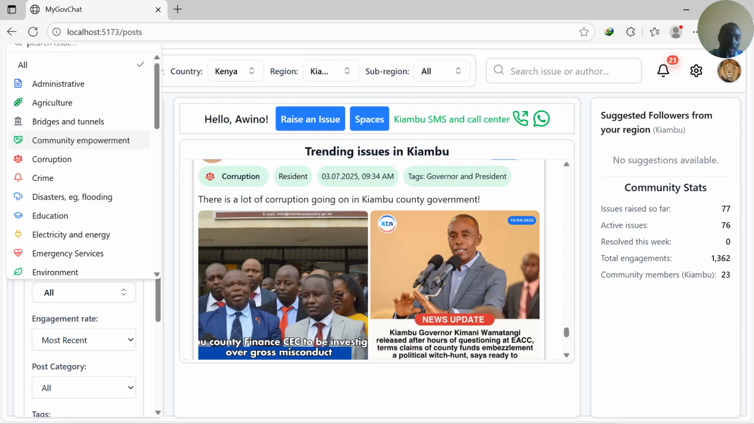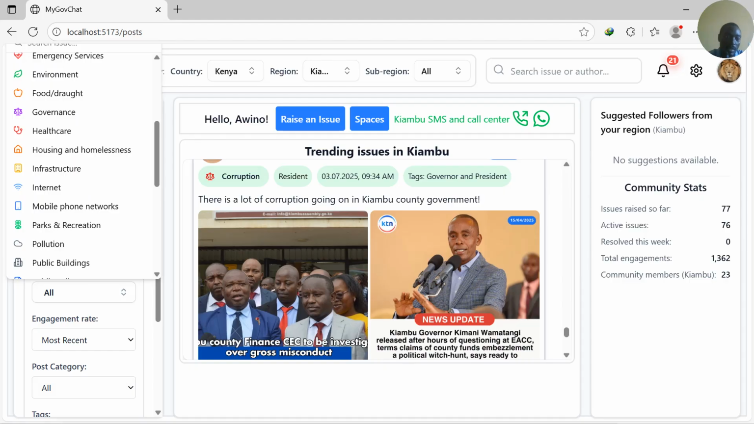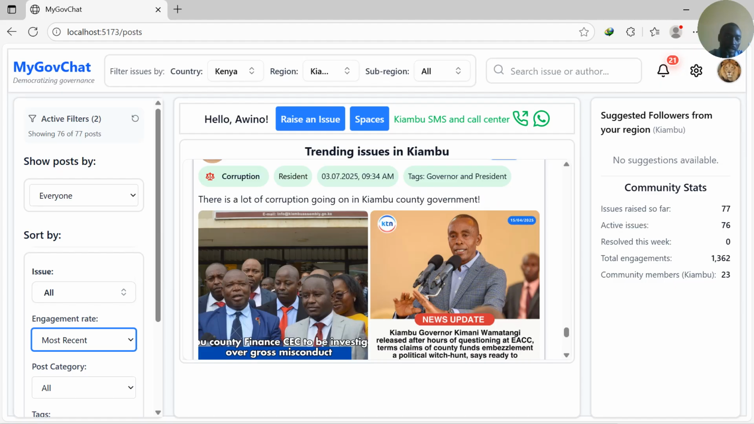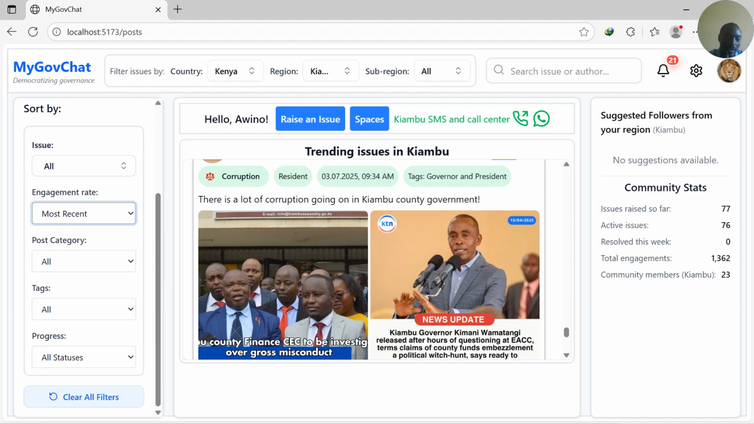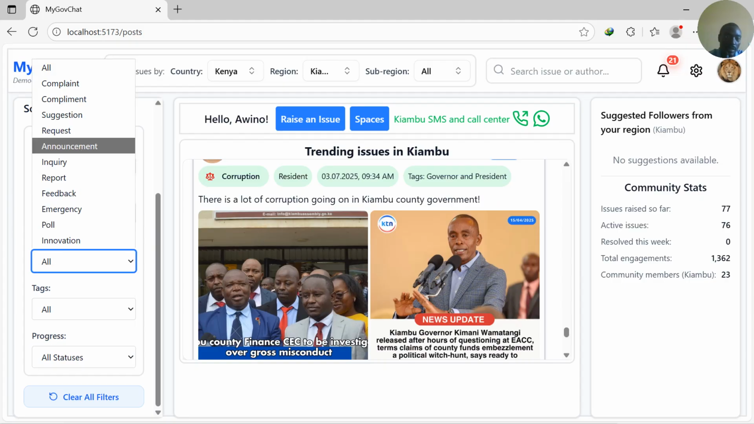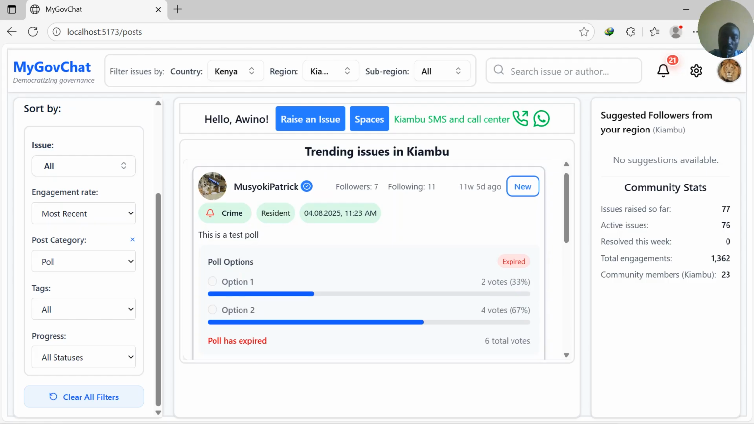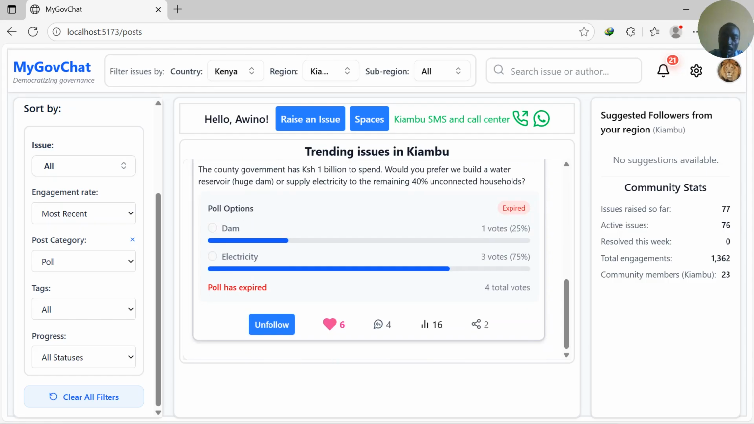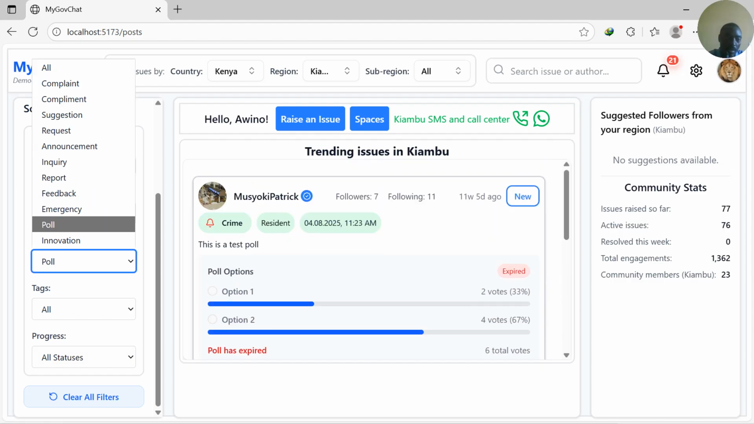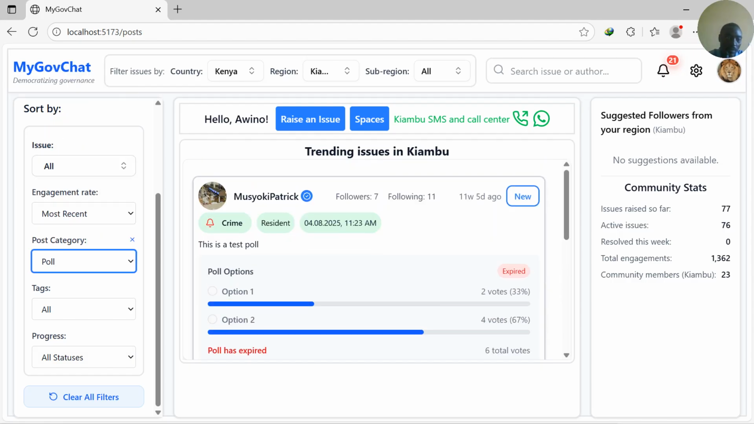the type of the issue. That one we have discussed. We can select by engagement rates. We can select by the progress status of the issue. Then there are the tags. Then there is the post category. Is it a compliment, a suggestion? For example, if you only want to see the polls, these are the polls that have been conducted here. So let's say all.